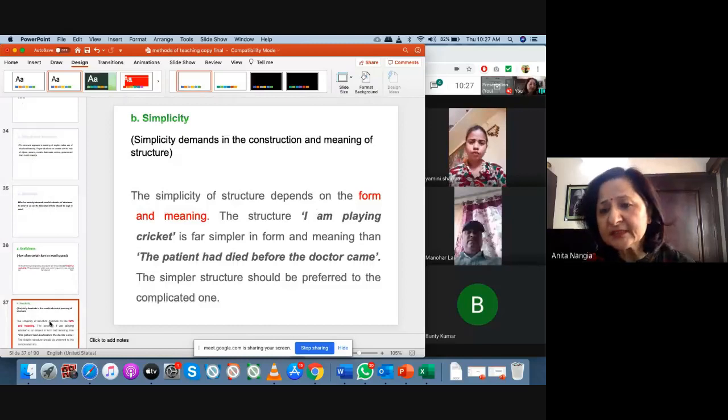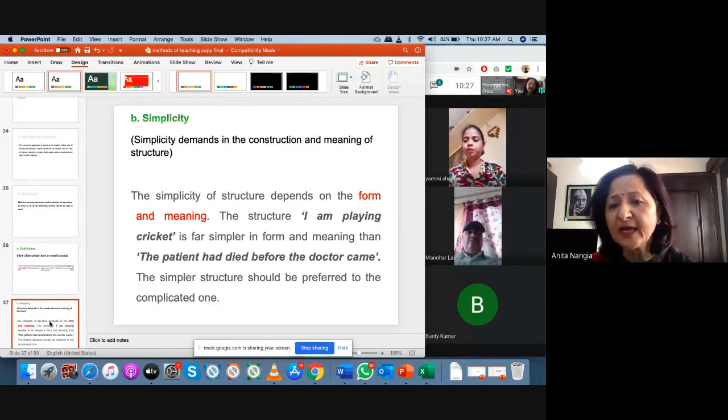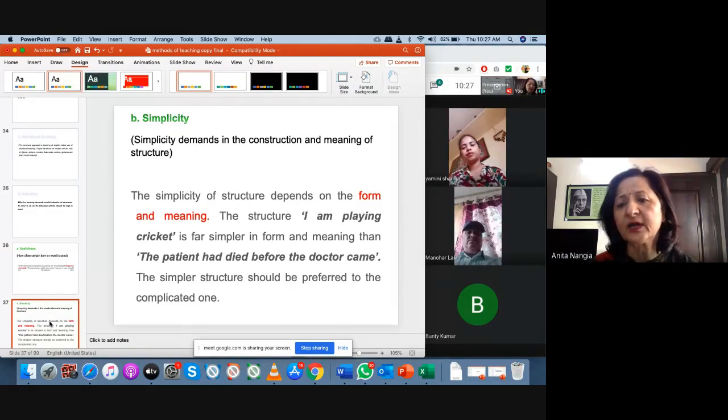Then simplicity, they should be simple. Simple to teach and simple to learn. Like I am playing cricket is very simple to teach. You can demonstrate in the class that I am playing cricket, I am writing on the board, I am reading a book.